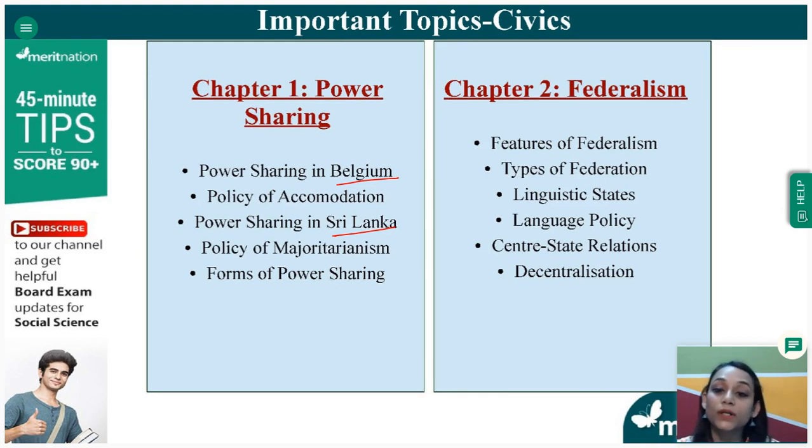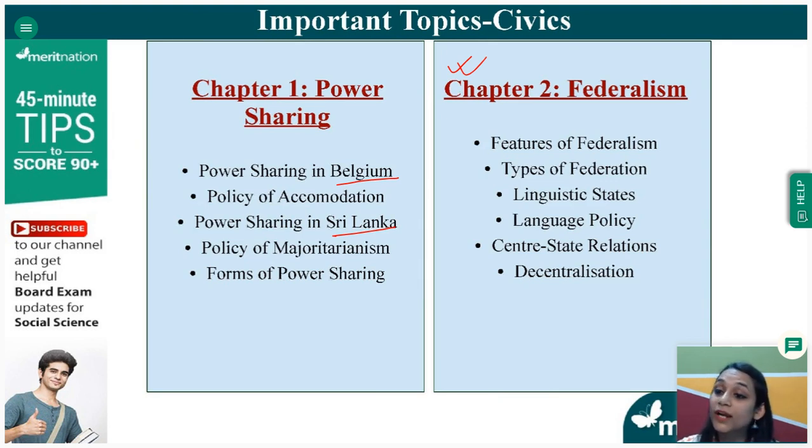Then in chapter 2, federalism. Now, federalism is, again, I would say, a very, very important chapter from civics, because this is one chapter from which you can actually expect not one, but maybe 2-3 questions. And like I said, for one of the chapters in history, federalism भी एक ऐसा chapter है जिससे आप objective questions भी expect कर सकते हो. You can expect short answer questions for 3 marks and long answers for 5 marks as well. This is a very short chapter.